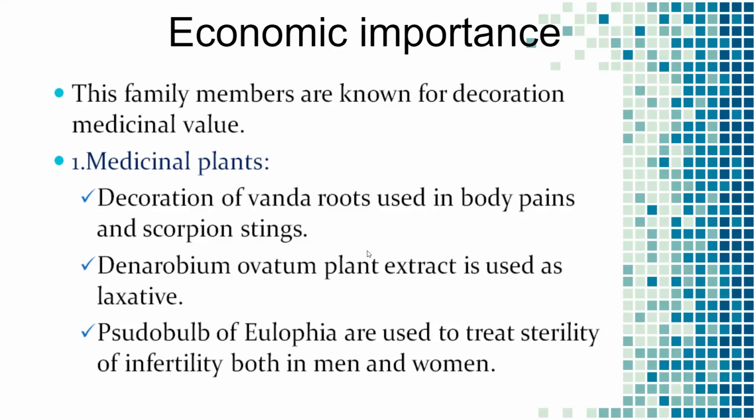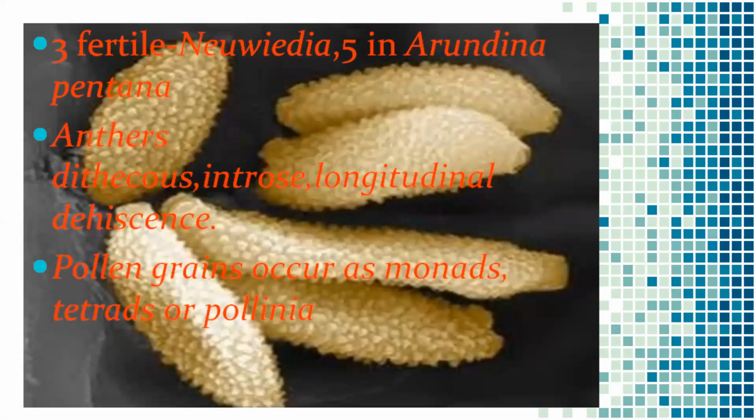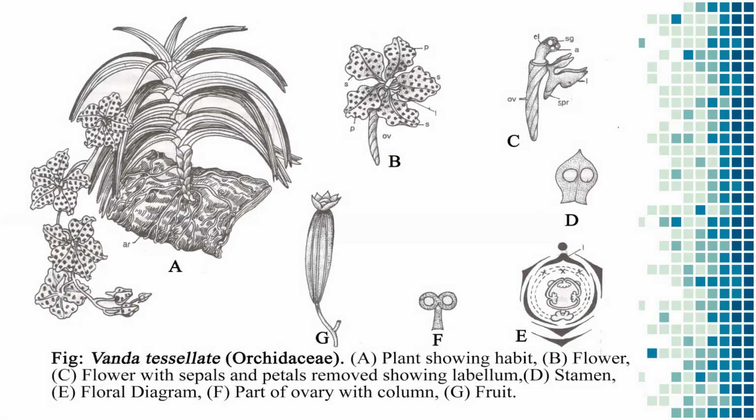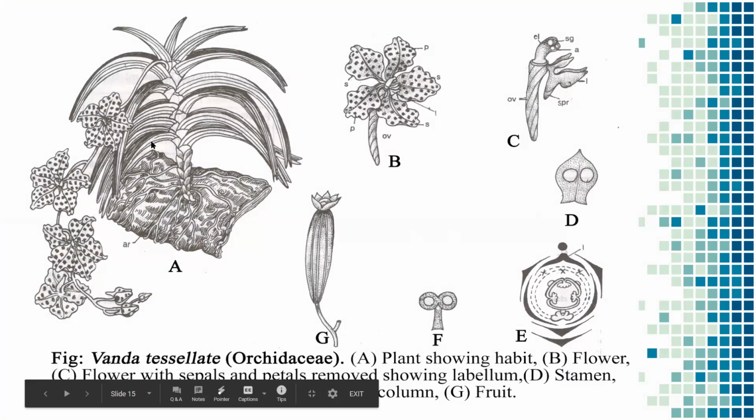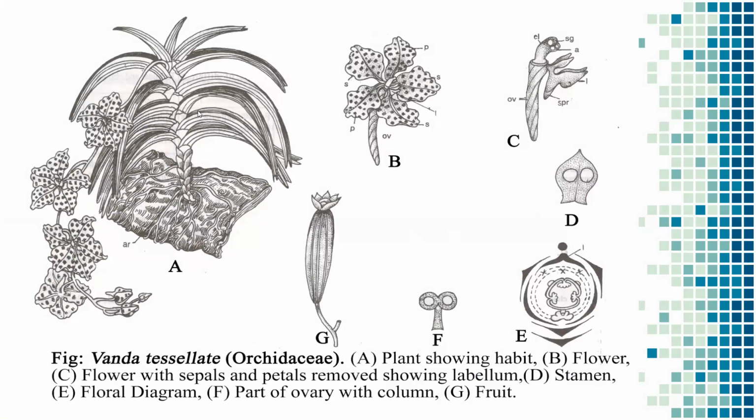And finally, the economic importance of the flower. So before we go to economic importance, once we go for the diagram. So students, it is Vanda tessellata. This is an Orchidaceae member. So it is the complete structure of the plant body, and this is an inflorescence. So there are a number of flowers. It is a single flower, and these are the floral buds.